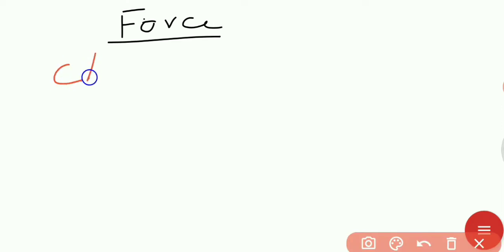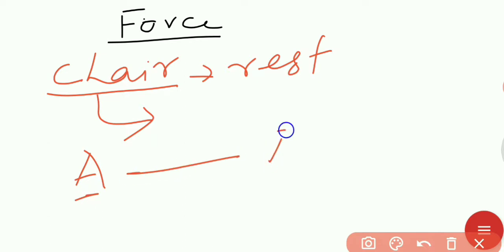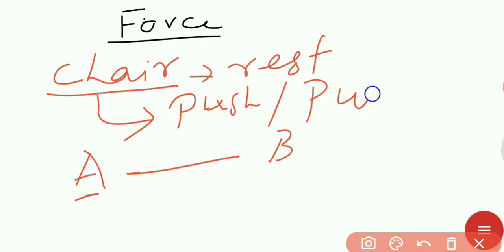The chair is at rest. If we want to move the chair from one place, from place A to place B, we have to either push or pull.